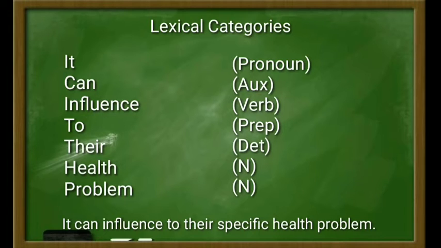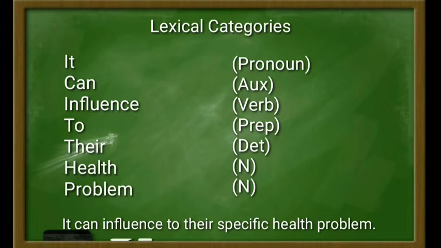The word their is a determiner. It is also a closed category. It can be proven by the syntactical frame, such as in the example their food, which consists of determiner plus noun. And then health works as an adjective. It is also a closed category.